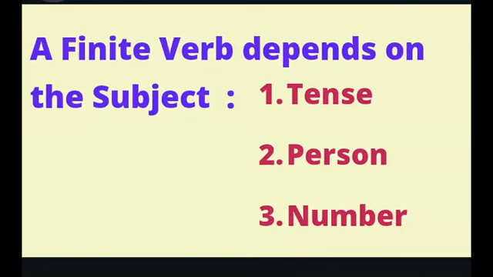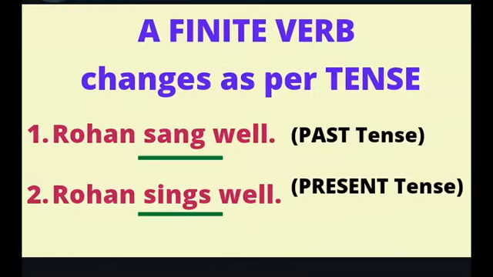A finite verb depends upon three aspects of the subject, that is, tense, person, and number. Let's understand this in detail with the help of examples. A finite verb changes as per tense. As you can see in these examples, Rohan sang well. In this sentence, the main verb is sang, and it is in the past tense.